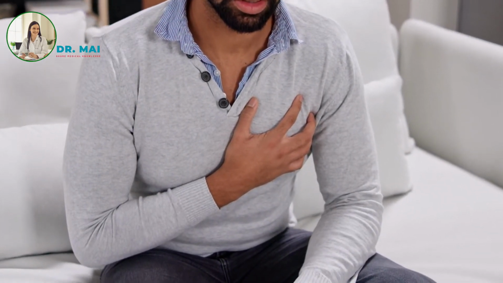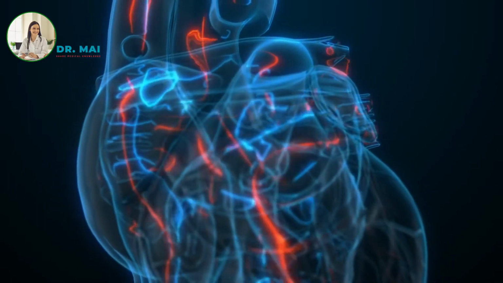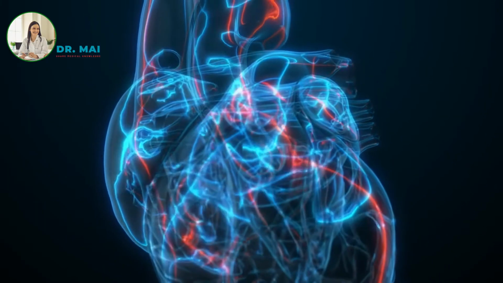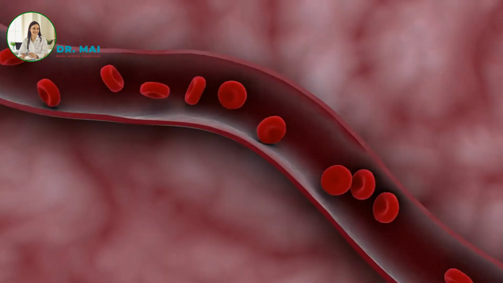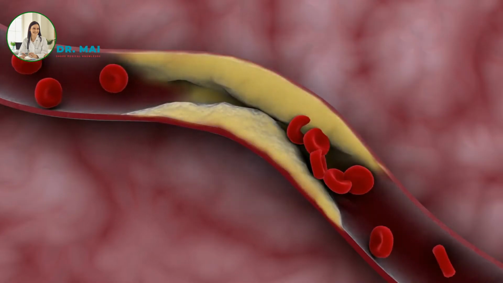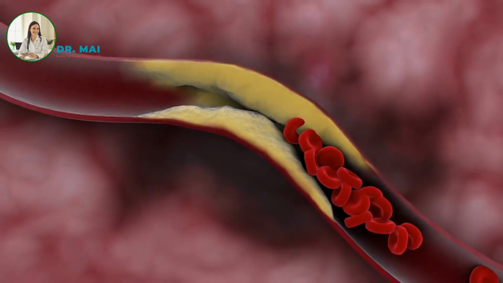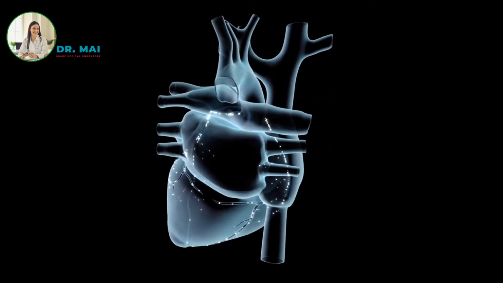Recognizing the symptoms of coronary artery disease. The symptoms of coronary artery disease can vary, but chest pain is the most common manifestation. Angina typically occurs during physical activity or emotional stress when the heart muscle requires more oxygen-rich blood. Other symptoms may include shortness of breath, fatigue, and indigestion. A rupture in plaque deposits within the arteries can result in a complete blockage of blood flow, precipitating a heart attack. An emergency that demands immediate medical attention, emphasizes Dr. Rozo.